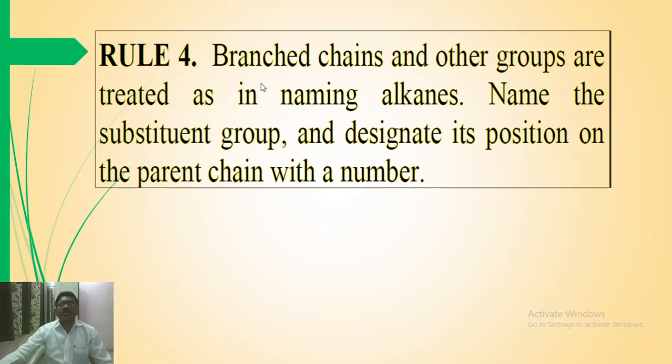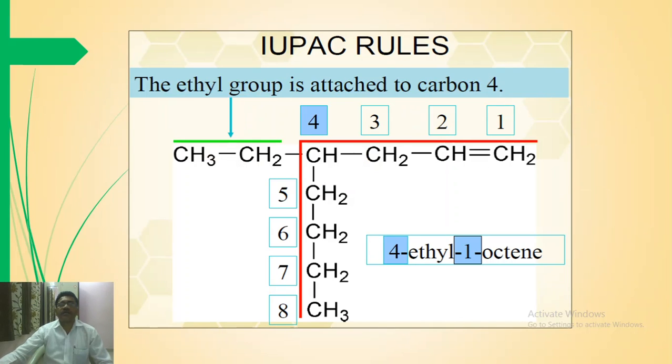Fourth rule is that branched chains and other groups are treated as in the naming of alkanes. Name the substituent group and designate its position on the parent chain with its number. For example, an ethyl group is attached to carbon number 4, and the ethyl group is a substituent, and therefore you have to start the numbering from the end which contains the carbon-carbon double bond.